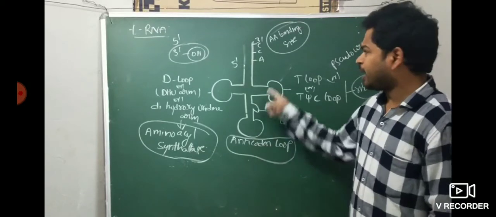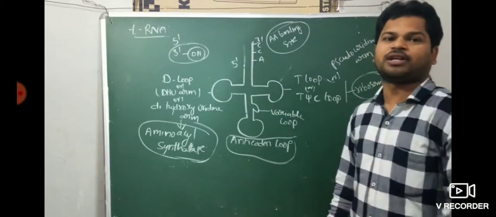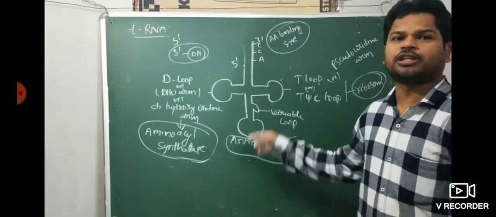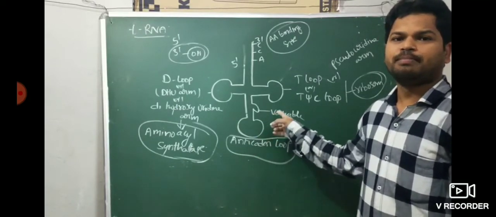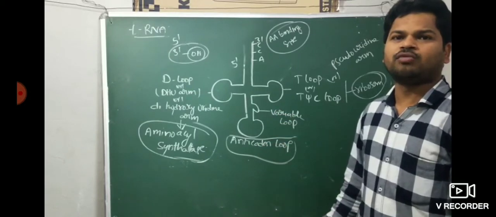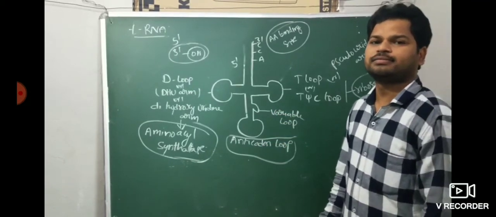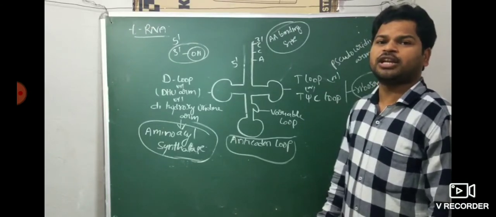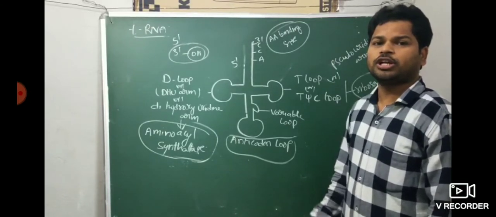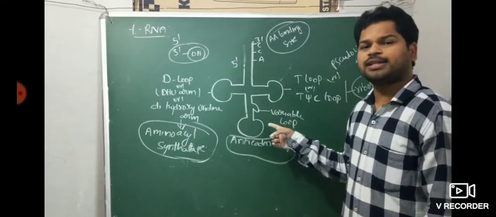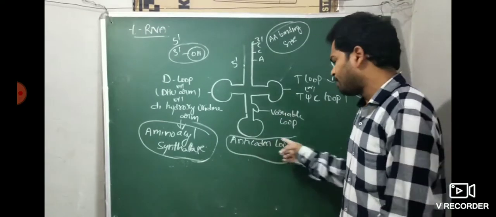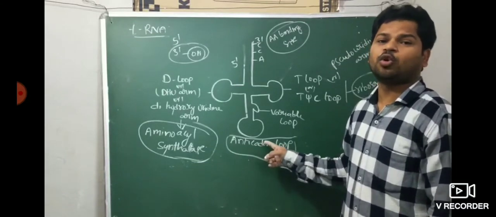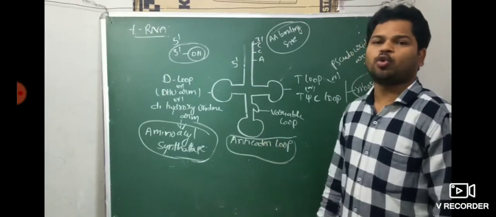tRNA brings the amino acid and is involved in protein synthesis. And it also reads the genetic codon. The genetic codon present in mRNA is read by the tRNA with the help of the anticodon loop. The complementary codons are given by the anticodon loop.